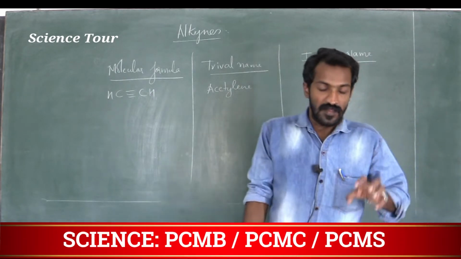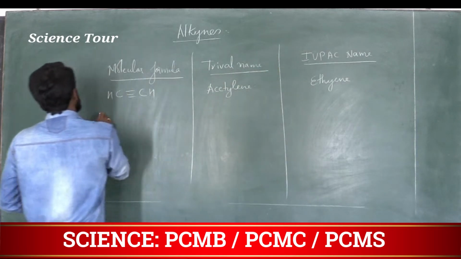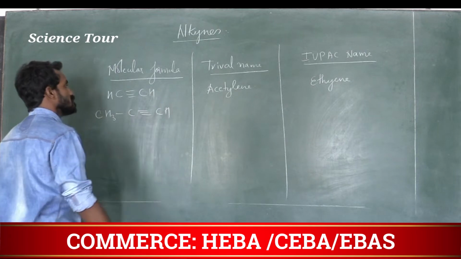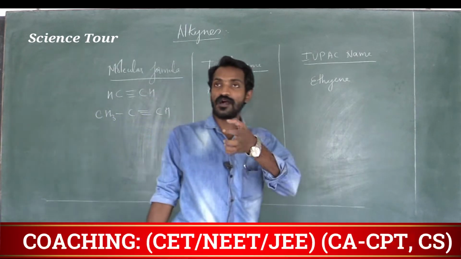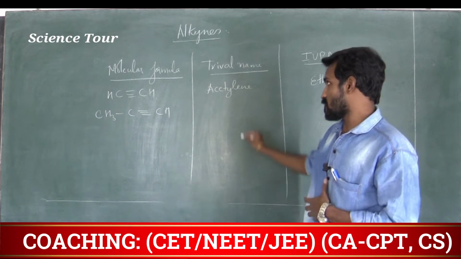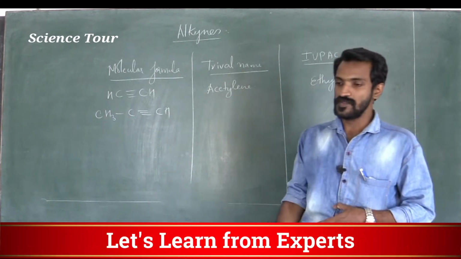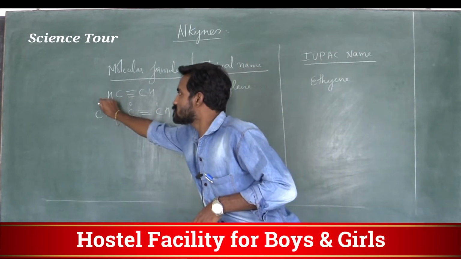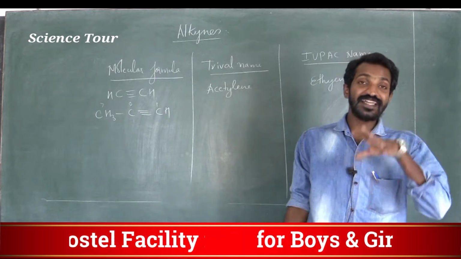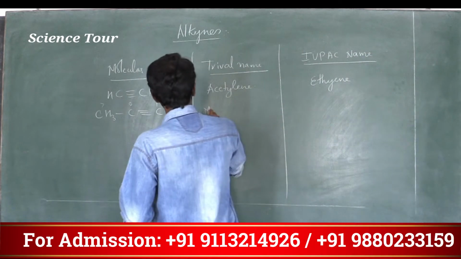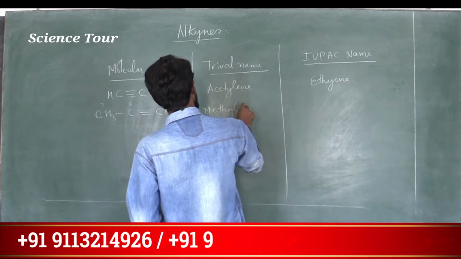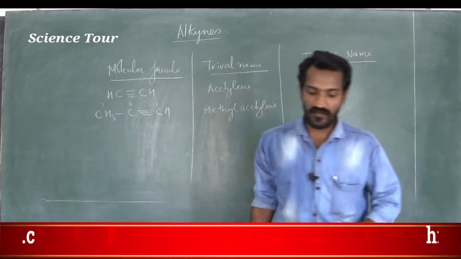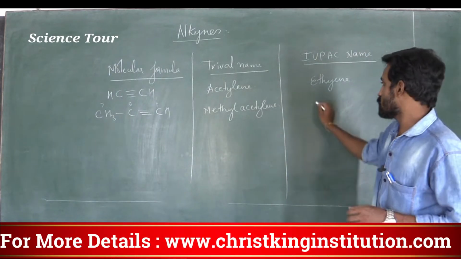Ethyne. Next is another molecular formula. For the trivial name, see from where you have to number this one: from here 1, 2, 3. The trivial name is methyl acetylene, and the IUPAC name of this one is propyne.